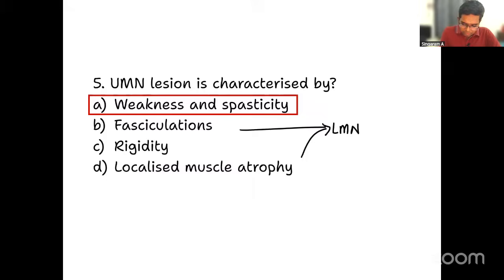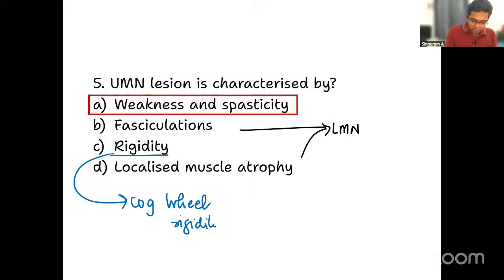Can you tell me, where is rigidity noted? That is also increased tone only. Yes, rigidity is a feature of something like what you study in Parkinsonism. Have you heard about cogwheel rigidity, which you study in case of Parkinsonism?